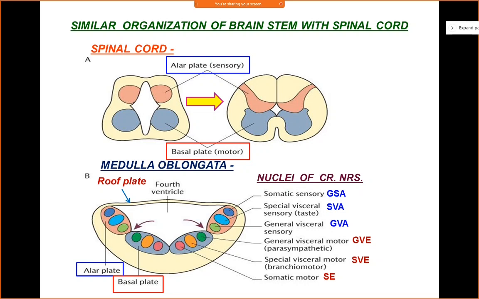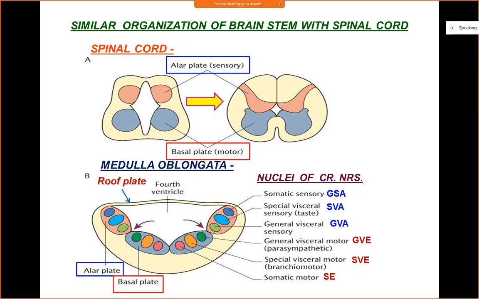Again, let us start from medial to lateral. Next to the sulcus limitans, in the green color, you have the general visceral afferent. This means they're carrying general sensations from the viscera, like pain, touch, and temperature. Then you have the next column, the special visceral afferent. It is not carrying general sensation, but special sensation like taste, hearing, and balance in relation to cranial nerves. Clear? So taste, hearing, and balance come under the special visceral afferent column.